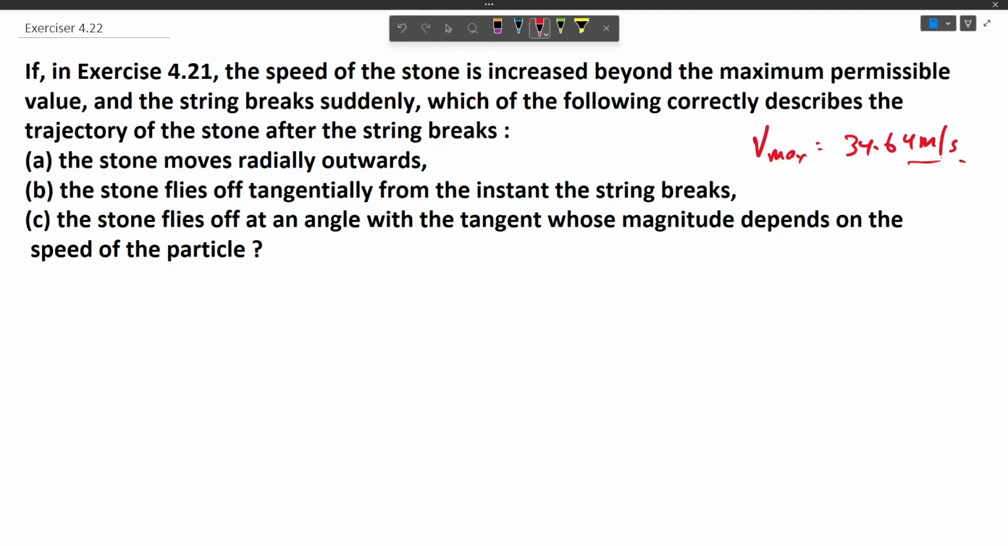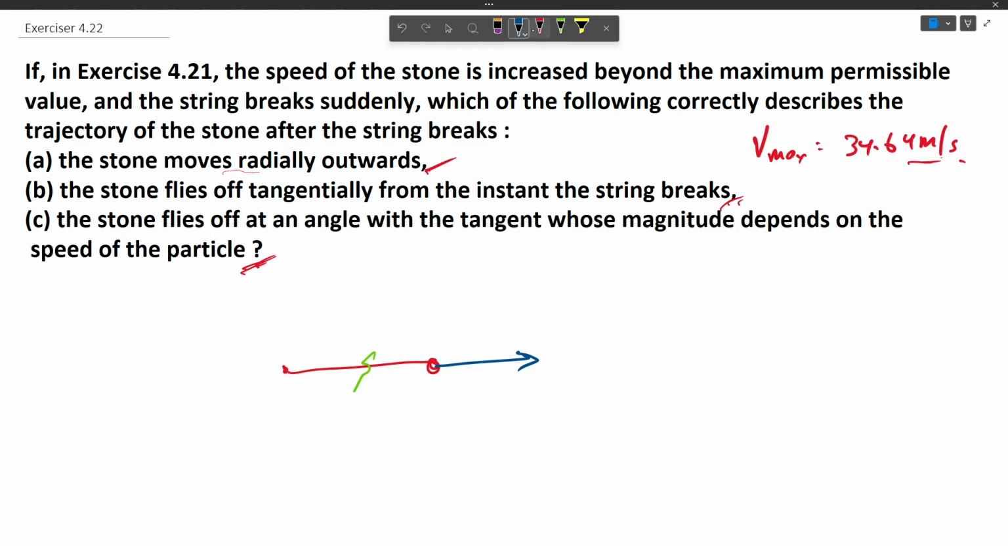Now what will happen if the velocity is increased? If the velocity is increased, then the tension would increase and it can't be sustained by the string, so the string will break. Now there are three cases that describe the possible scenario after breaking of the string. In the first case, the stone moves radially outwards. Let us assume that the stone is here. It means when the string is broken from here, the stone will fly away in this direction.